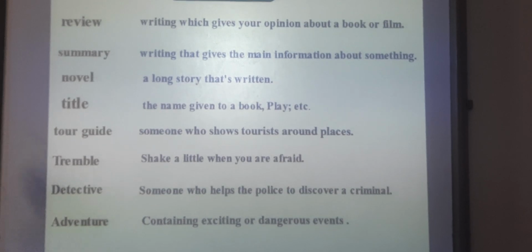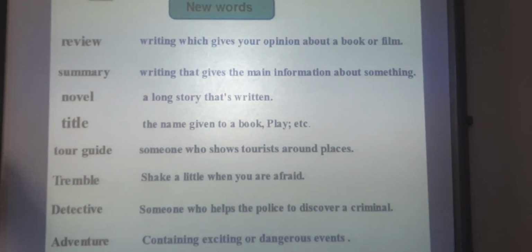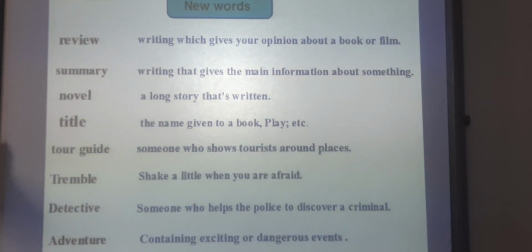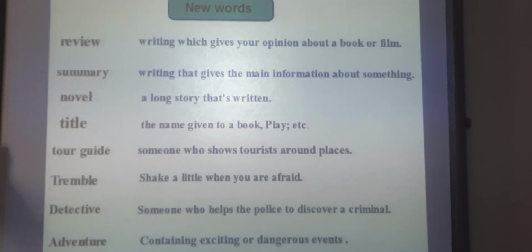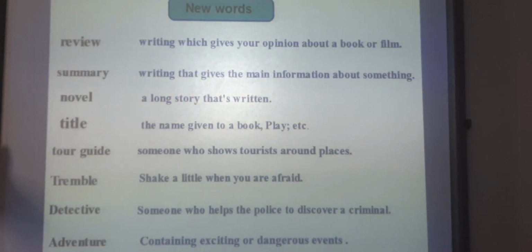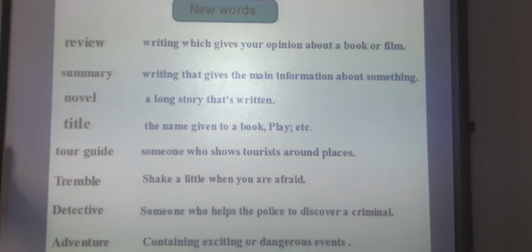Now let's deal with the new words. The first word of today is review. It's a writing in which you give your opinion about something, about a book, for example, or a film. Number two, summary. A piece of writing in which you write the main ideas of a subject. Number three, novel. It's a long story. Title is the main idea of the book.